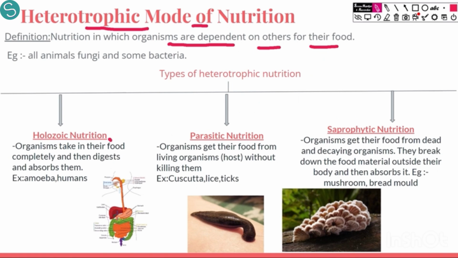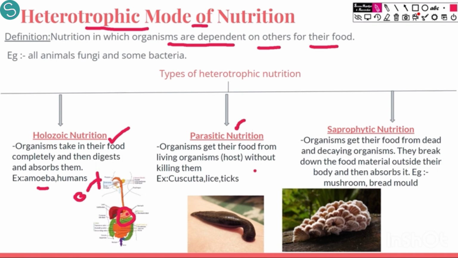First is holozoic nutrition. Holozoic nutrition is when an organism takes in the complete food and then digests and absorbs it. For example, this is a human digestive system. If we have any food, we consume it directly through our mouth. That food completely goes inside our body, into the stomach, and there it is digested. We consume the complete food and take it inside. Similarly, amoeba also takes in the complete food in its body and then digests it. Then we have parasitic mode of nutrition.